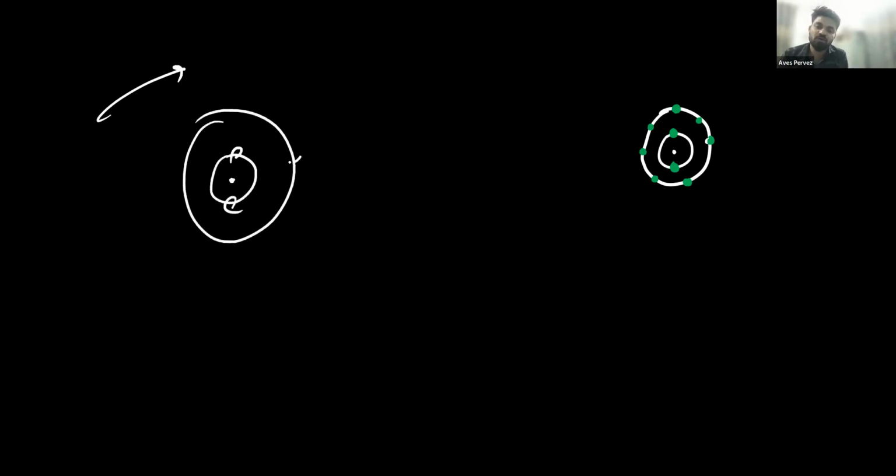Moreover, let me talk about why carbon cannot lose 4 electrons to have the electronic configuration of the nearest noble gas, that is helium. So why can it not lose the 4 electrons? For example, this is 2 electrons and this is 4, 1 2 3 4. If it starts losing this one, the size of the atom will instantly decrease when it loses 1 electron.